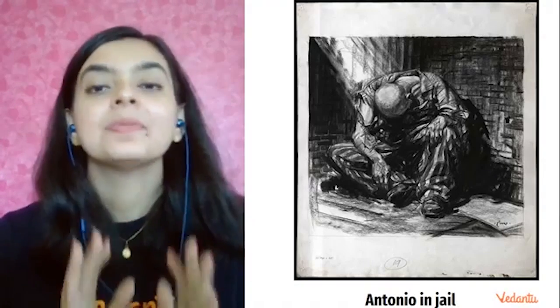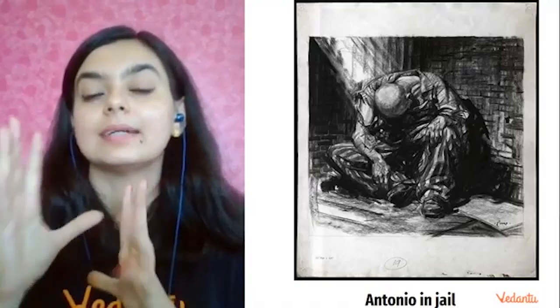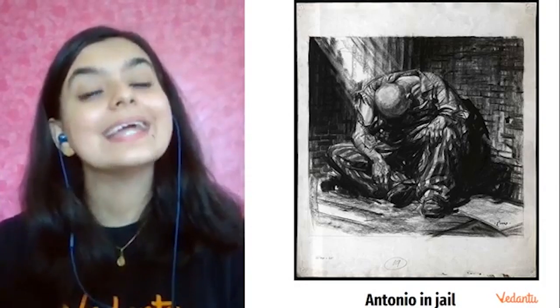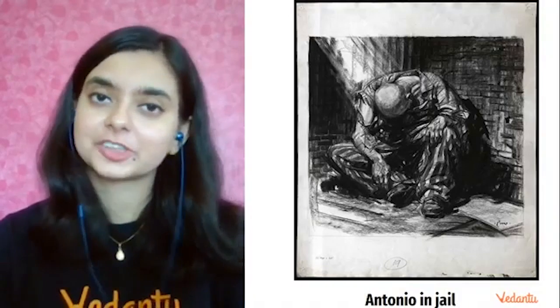And if you remember, when Shylock was making this bond signed, he had carefully crafted this bond because he knew about all the consequences if Antonio fails to pay his debt. He knew about the strictness of the laws of Venice. So that was very, very, very cunning of Shylock.